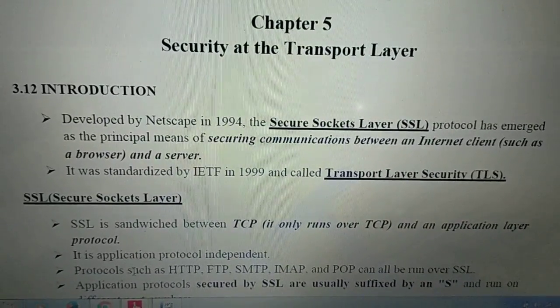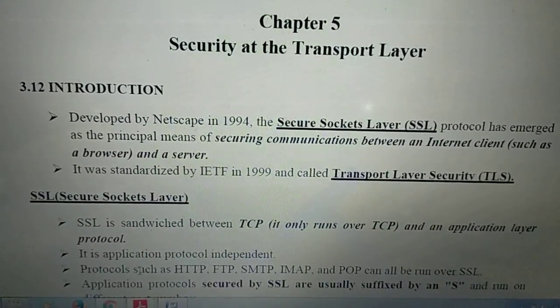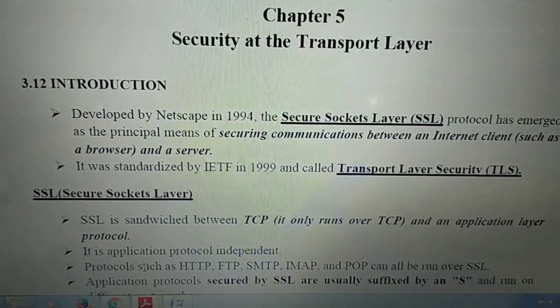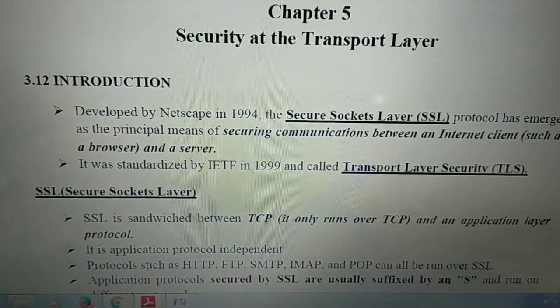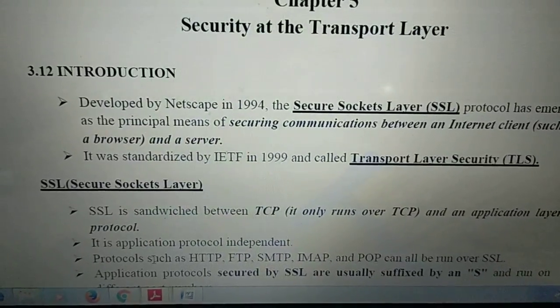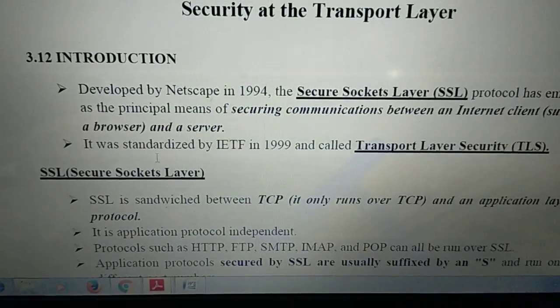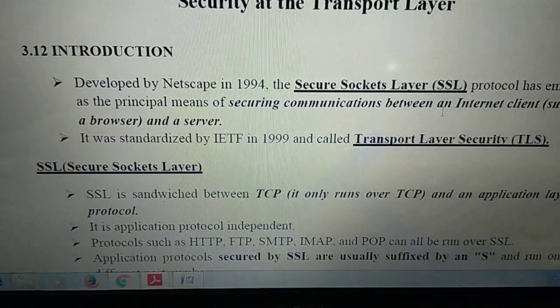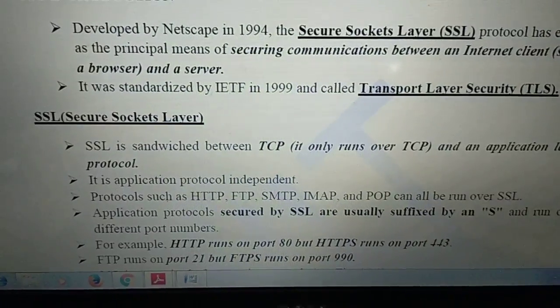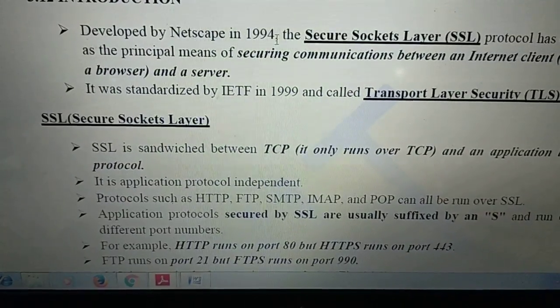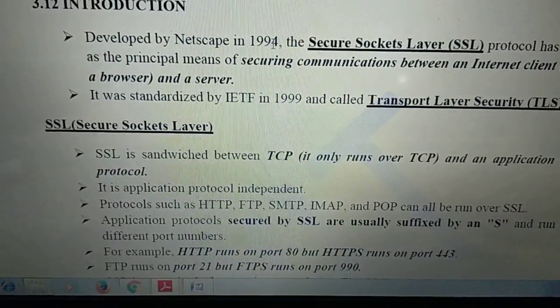All. Today we'll discuss one more chapter in module 3, that is security at the transport layer, right? So we discussed security at the network layer. Similarly, one of the protocols at the transport layer is called Secure Socket Layer, which is a name first given by Netscape in 1994. What does this protocol mean?